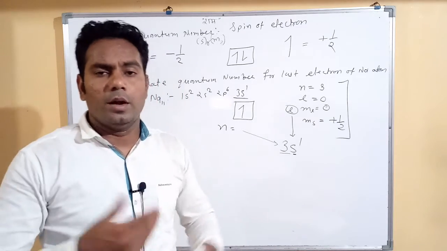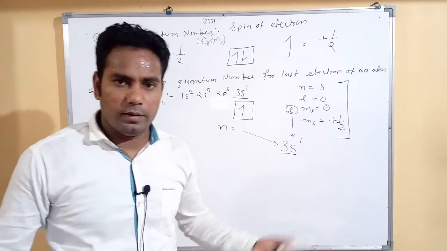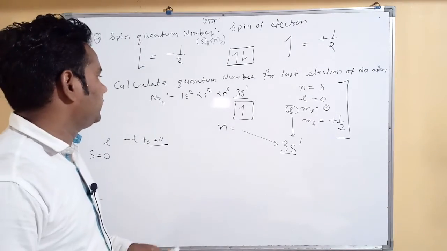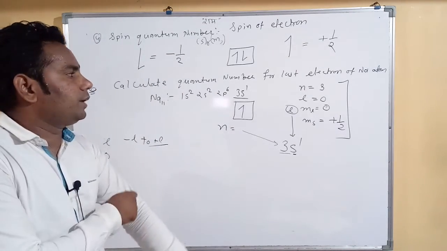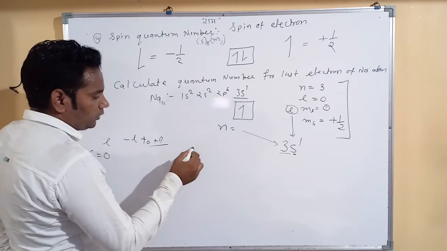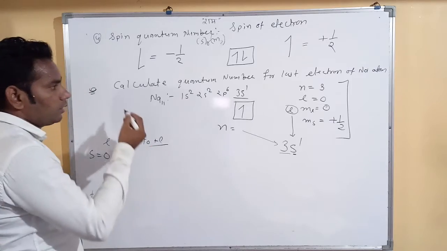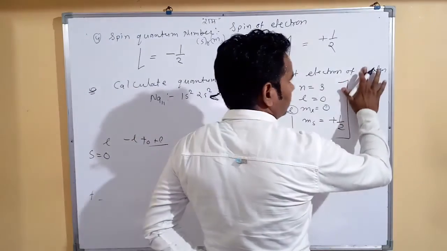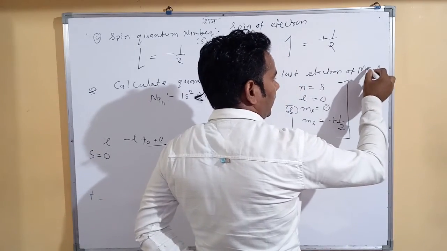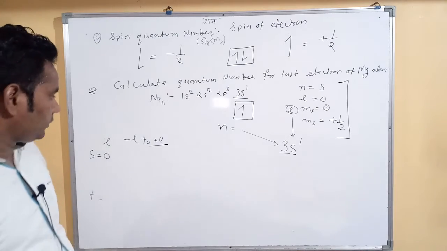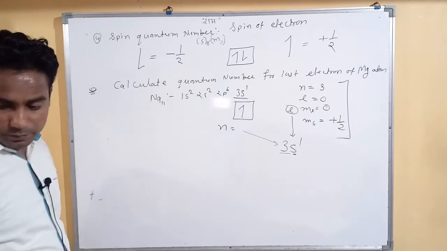We have some more principles like the Pauli principle, which we'll discuss later. But first we consider how to calculate the quantum numbers of particular orbitals. Now if I want to calculate the quantum numbers for the last electron of magnesium. Okay, the last electron of magnesium. So what is changing in magnesium? First I remove this.